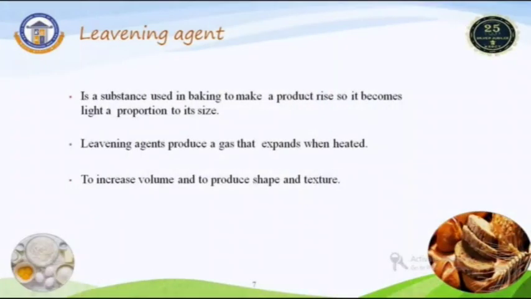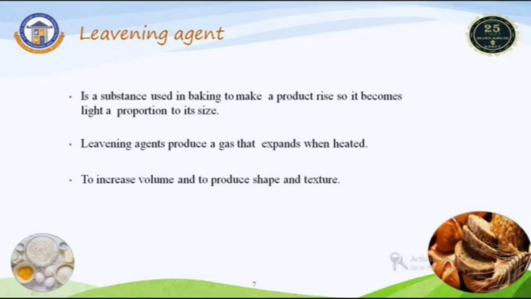Coming to the next slide, leavening agent. Leavening agent is also called a raising agent. It is one of the major ingredients used in the bakery sector. A leavening agent is a substance used in the baking process to make a product rise. Its purpose is first to produce a gas, that means CO2, for expansion while heating or baking; next, to improve the volume of bakery foods; and third, to produce good shape and desirable structure in the final product.